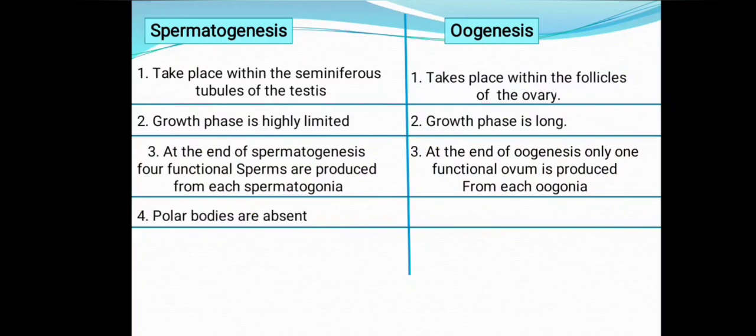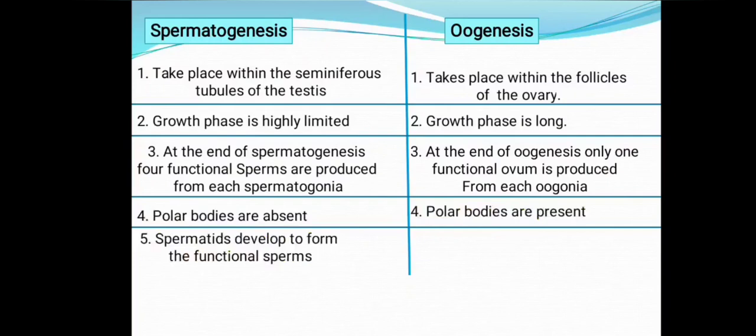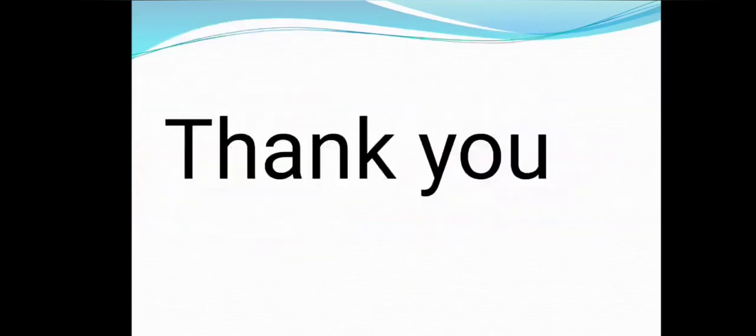Polar bodies are not formed in spermatogenesis; polar bodies are formed during oogenesis. Spermatids develop to form functional sperms. The ootid itself is the functional egg. So these are the differences between spermatogenesis and oogenesis.